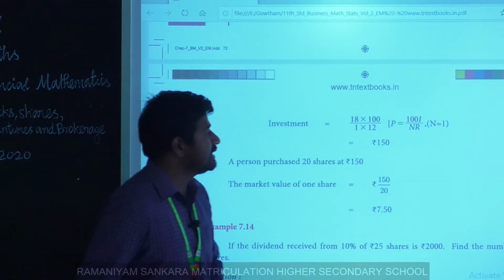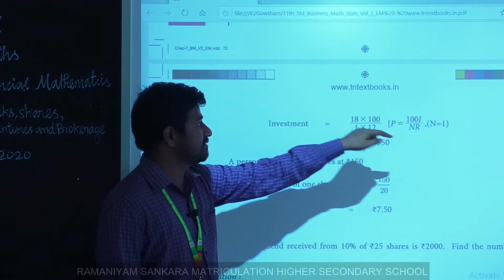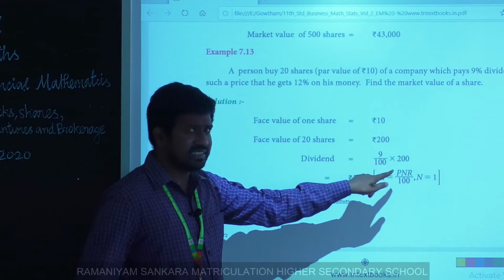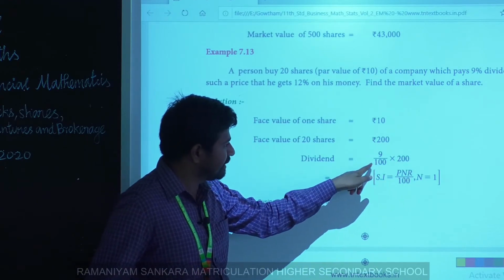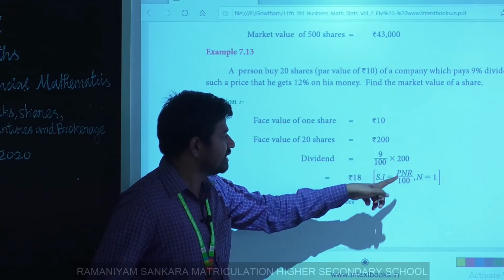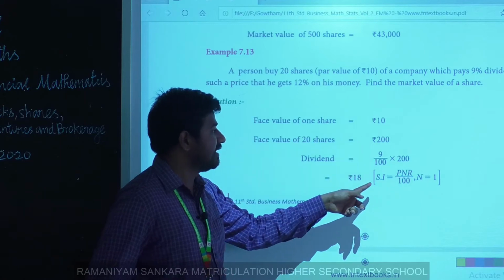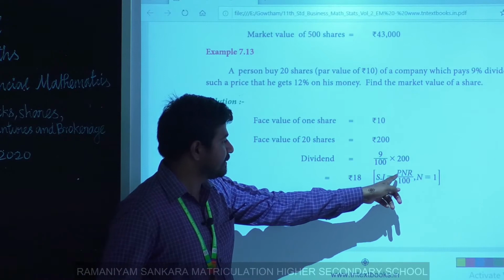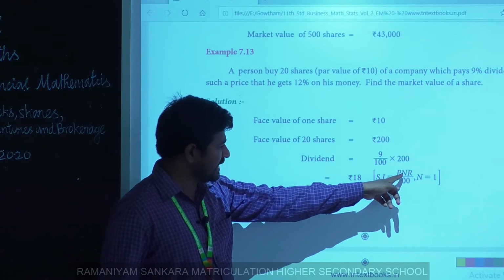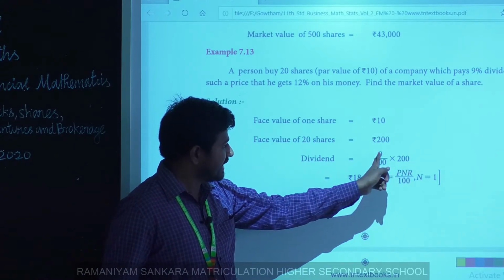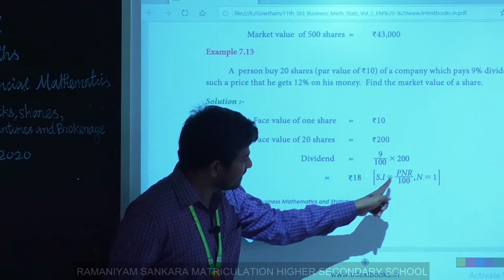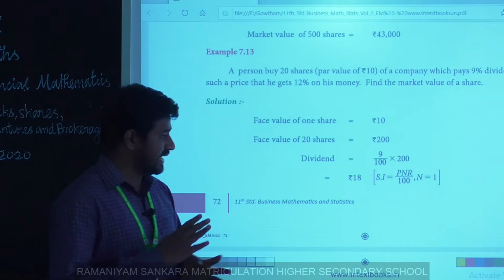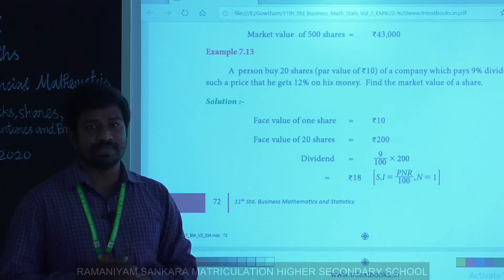Here I is interest, and we already found the value. Dividend is interest. Calculating dividend is the same as calculating simple interest. Here principal amount 200, N is 1, R is 9.